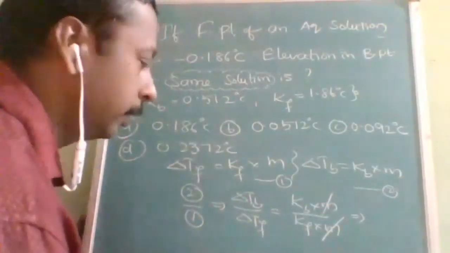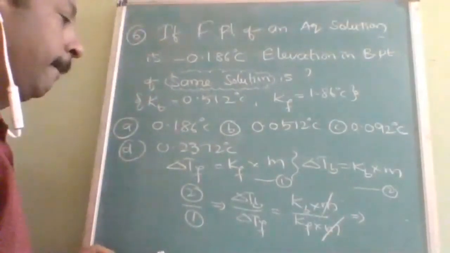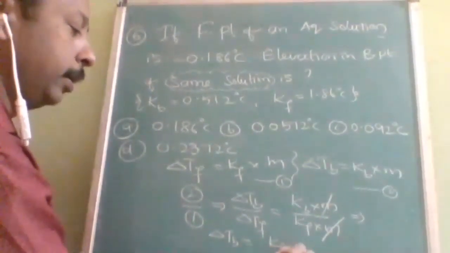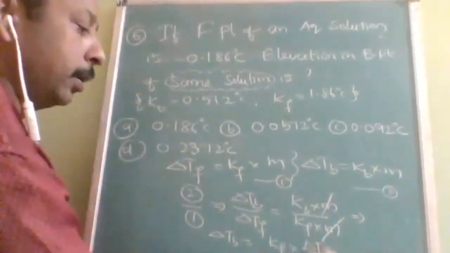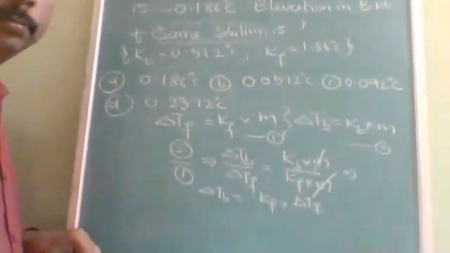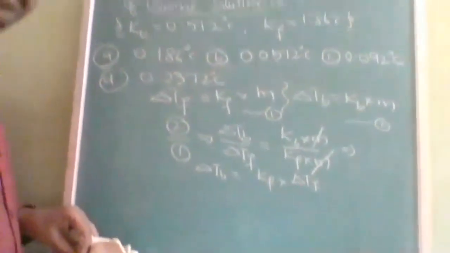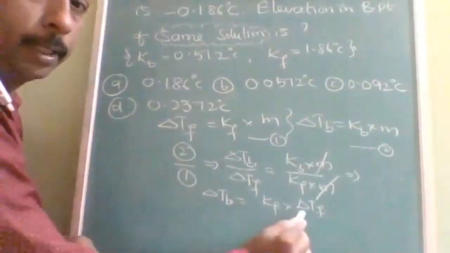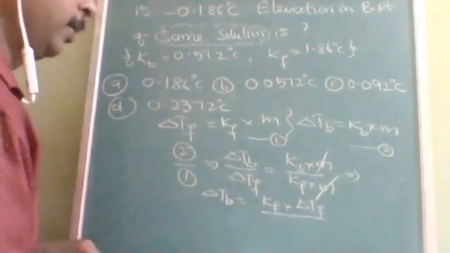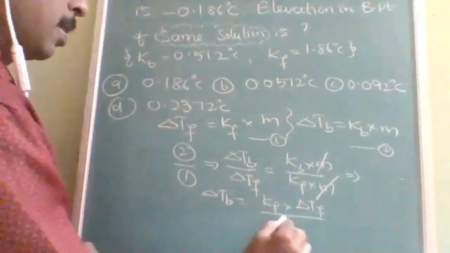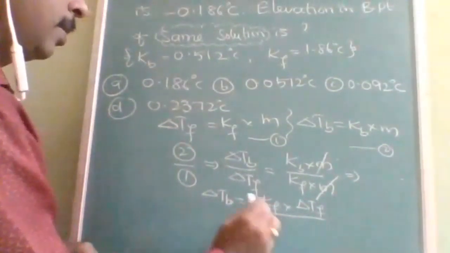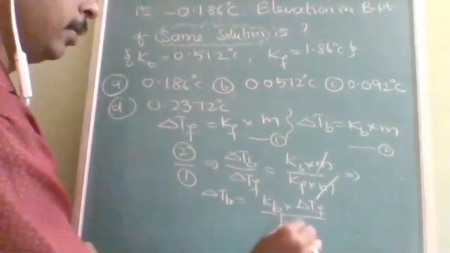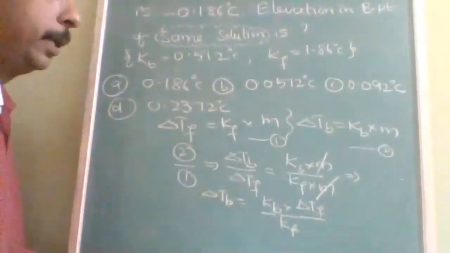So delta T_b is equal to Kb into delta T_f divided by Kf, just cross multiplied.